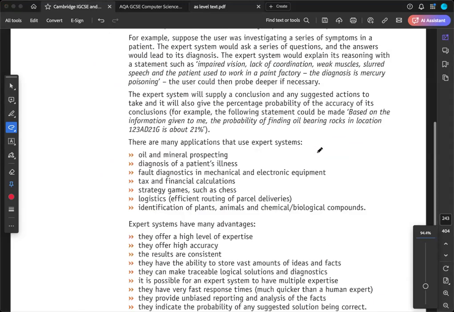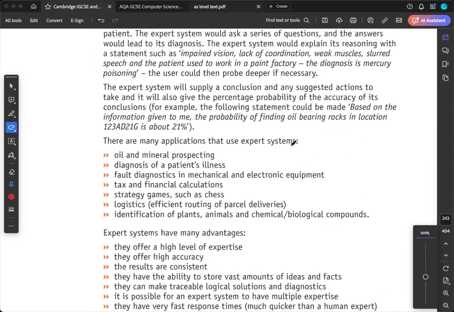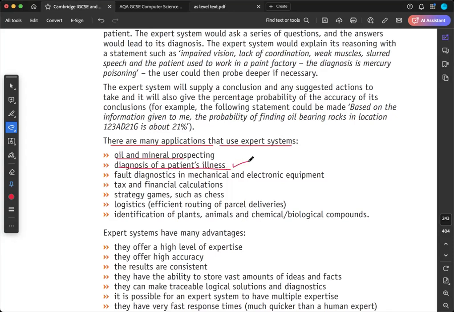Yes, sir. Okay, so there are many applications used by expert systems like oil and mineral exploration, diagnostics of a patient's illness, this is a major one, fault diagnostics in mechanical and electronic equipment, tax and financial calculations, strategy games such as chess. I gave you the same example, and so on.